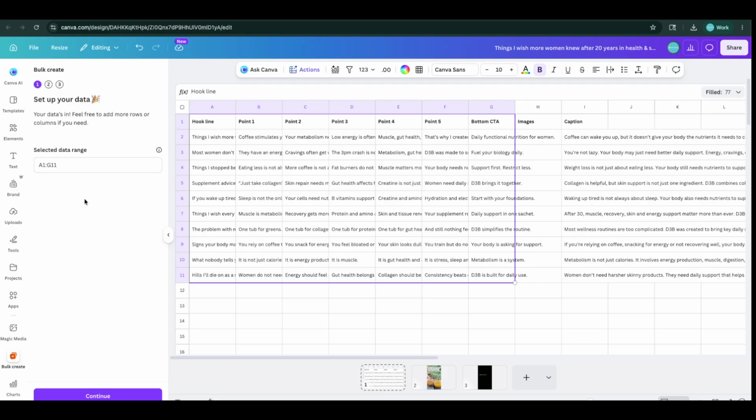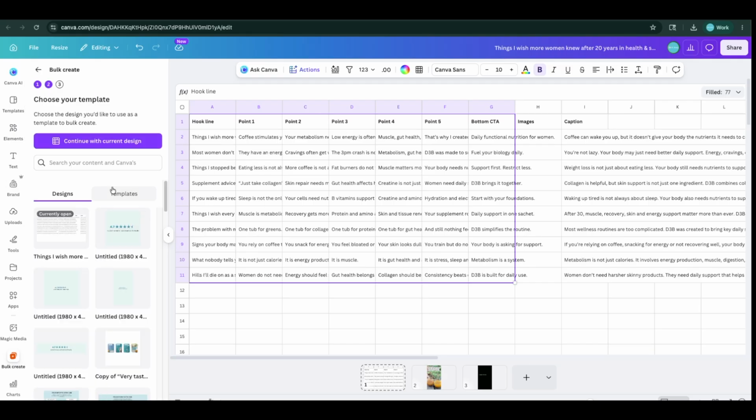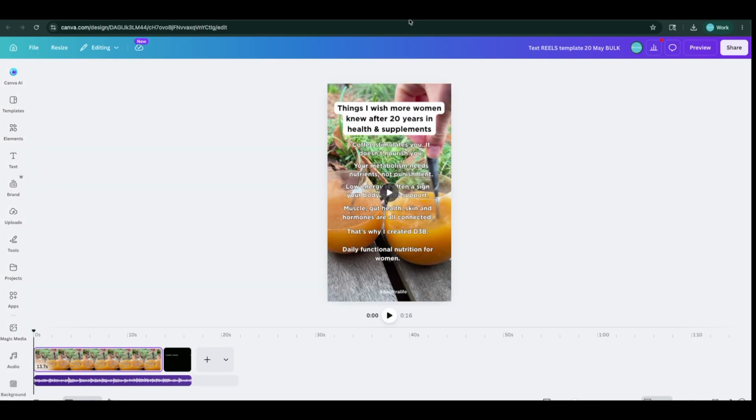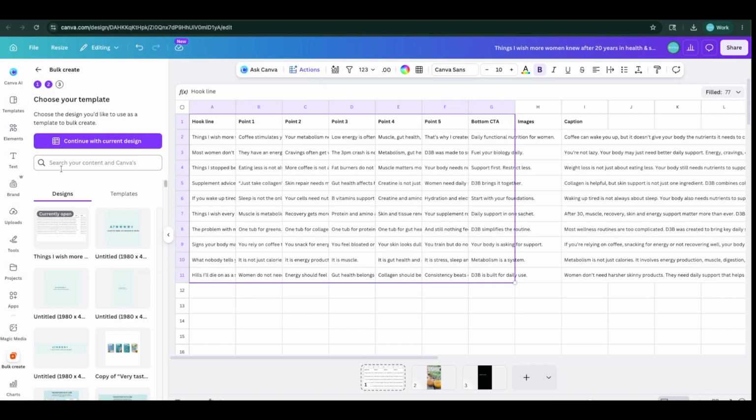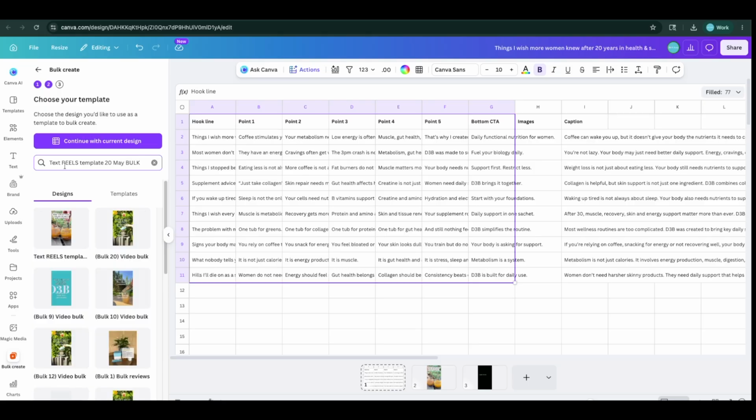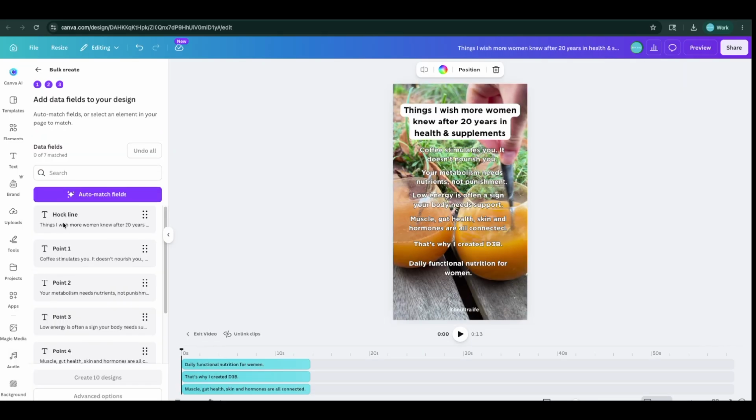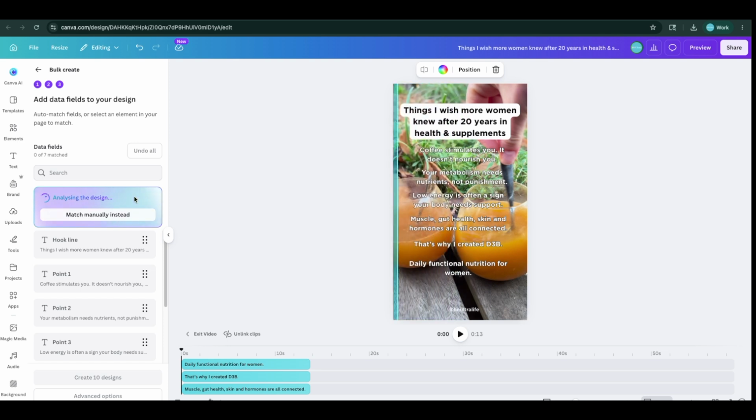We've got the data range selected, click continue. Designs, let's do this one. Oh, sorry, we'll copy the label, search, here it is, beautiful. Auto match, let's just see what happens. I'd probably do it wrong, but we'll see.